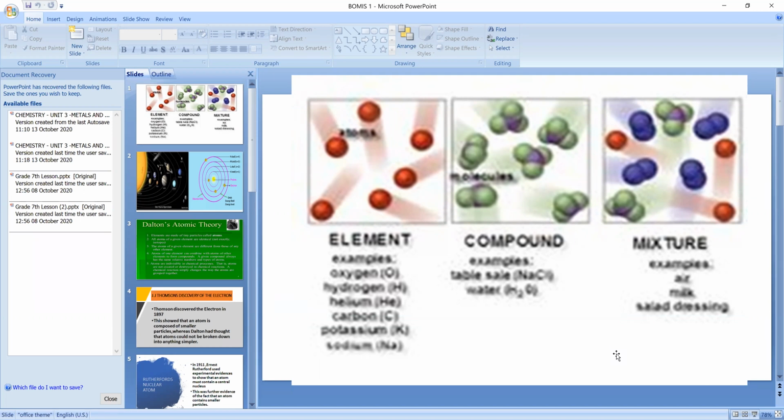Okay, and then what is a compound, children? A compound is a combination of two or more elements. You can see the compound diagram also there. So it is a chemical combination of two or more elements.